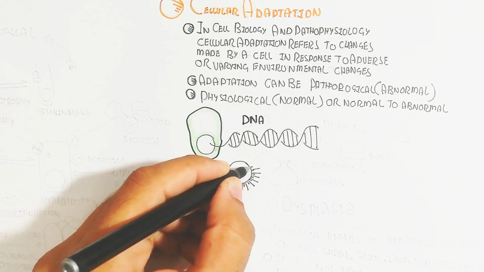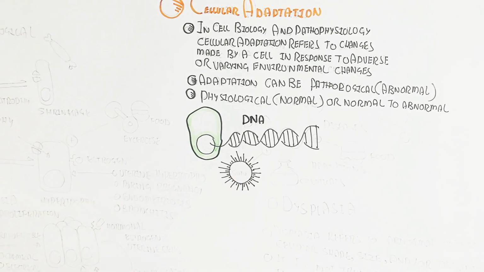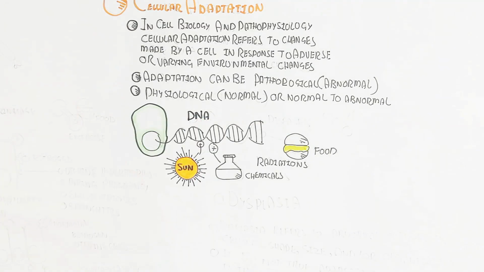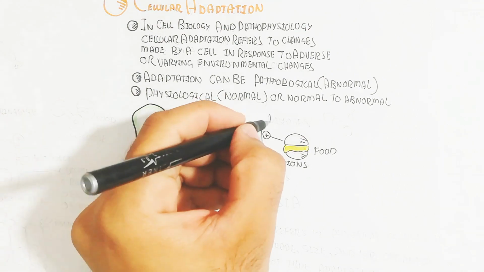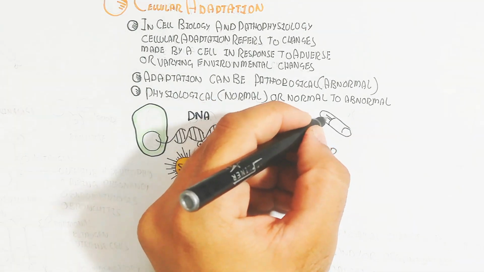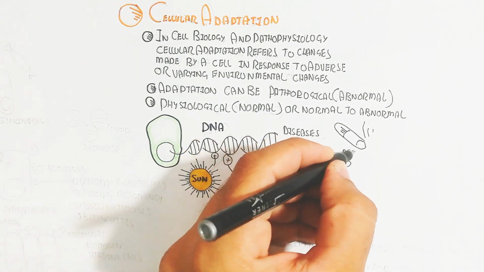Sunlight, chemicals, radiation, food, and drugs are important influencers of the DNA. They will change the DNA, which will change the production of proteins, and those proteins will change the whole cell structure.